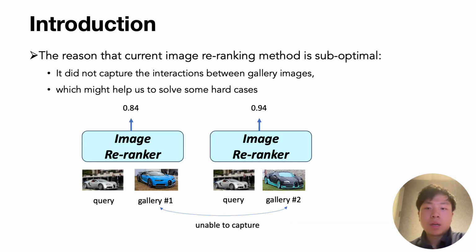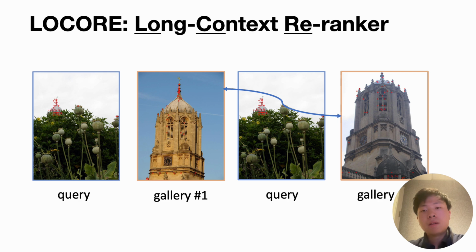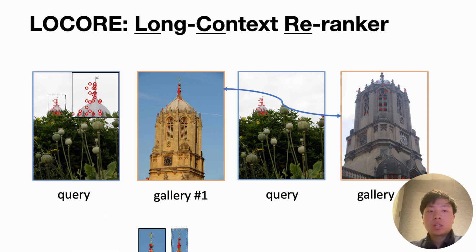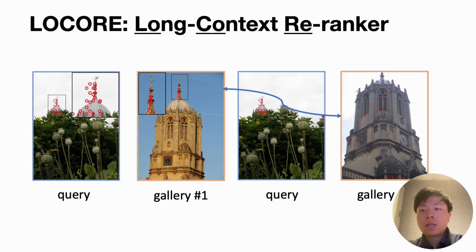However, we believe a pairwise image ranker is still not optimal as it cannot capture interactions between gallery images. Sometimes that matters a lot when we're dealing with hard cases. For example, here we are seeing a query image and two gallery images, where the first pair of images is easy for the model as they clearly share the same structure at the top of the tower. The second gallery image is also a positive pair, but hard to predict as the top of the tower is not clearly visible in the query image or in the second gallery image.